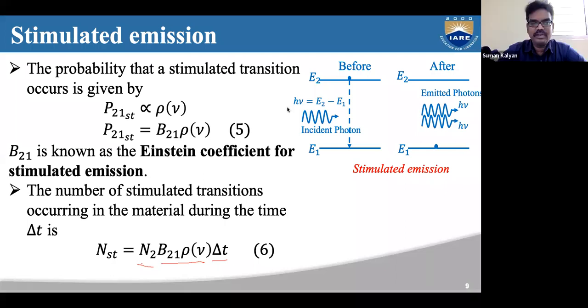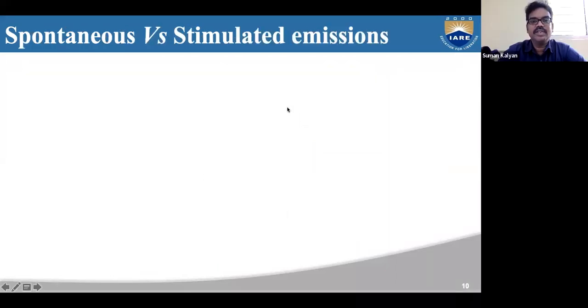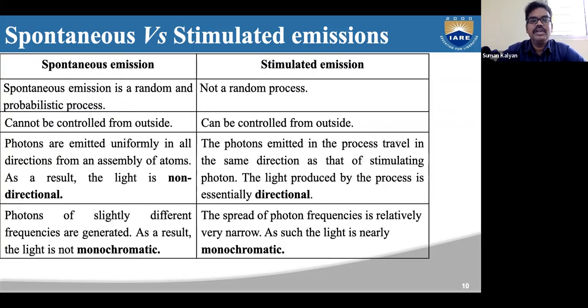So let's see what the differences are between spontaneous and stimulated emission. In the absorption process we are not interested, because we are losing energy. Whereas in emission we are getting energy, so photons are emitted, that is, light is emitted from the material. So we are interested in this process. In spontaneous emission, the emitted photons are random.